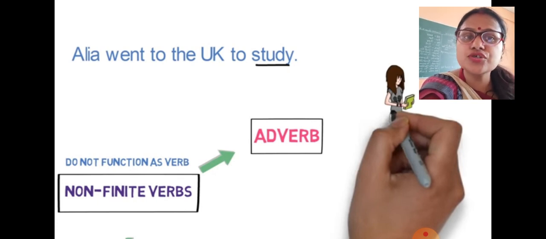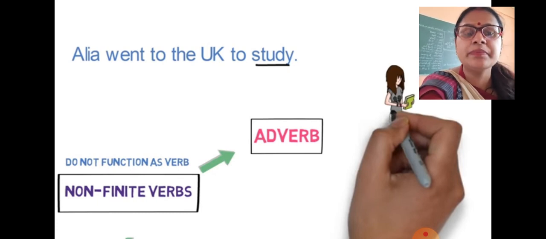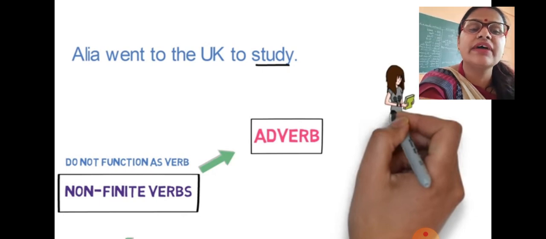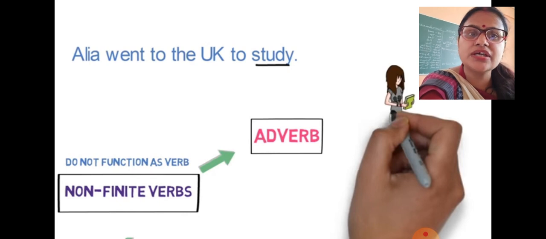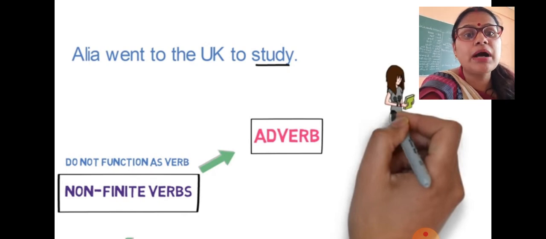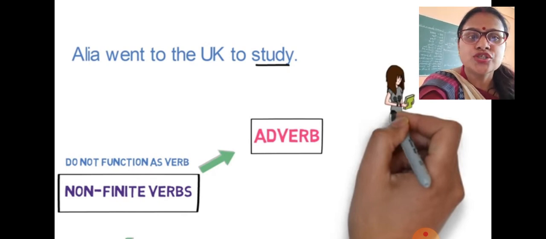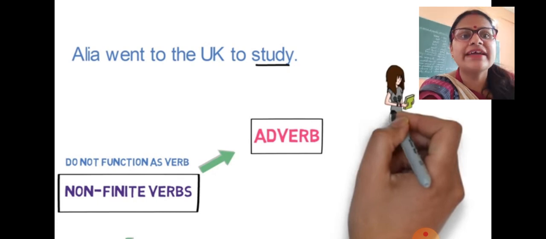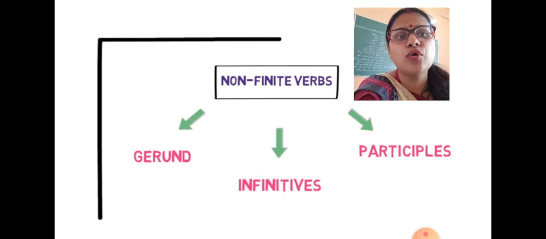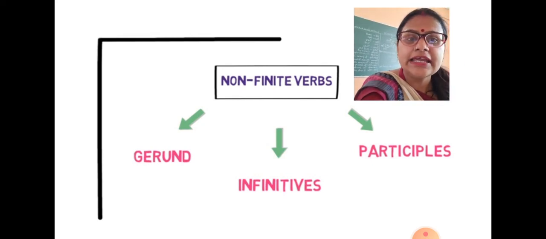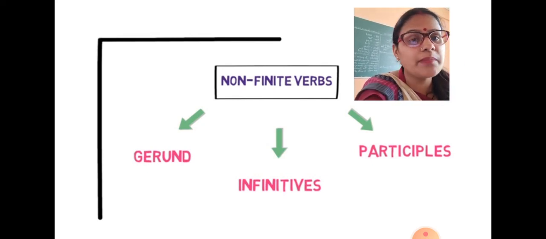So hope, students, you have understood the main concept, what finite and non-finite verbs are, and now your chapter has more clarification and more knowledge about non-finite verbs. There are three more parts which we will discuss in non-finite verbs. That is all about gerunds, infinitives and past participles, and this we will discuss in your next lecture.